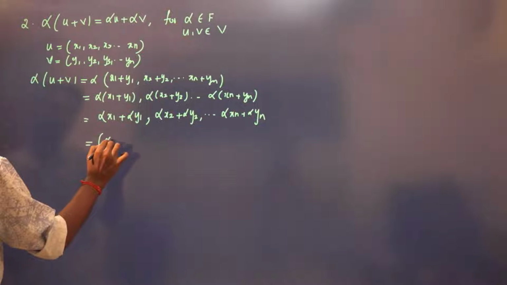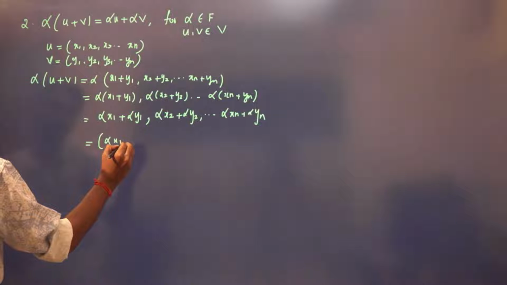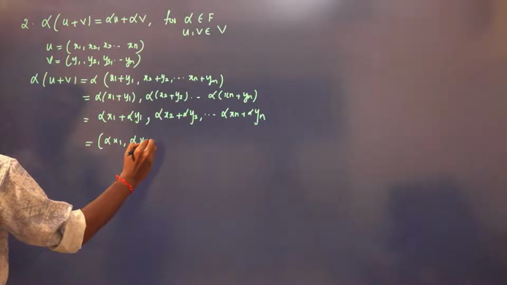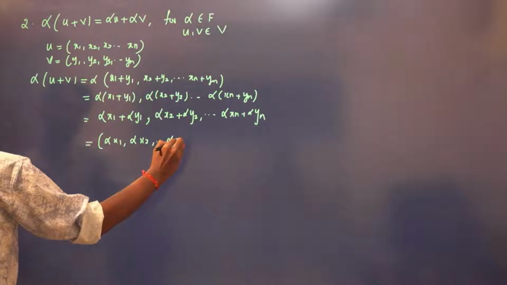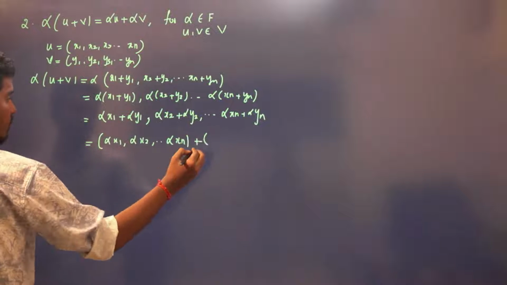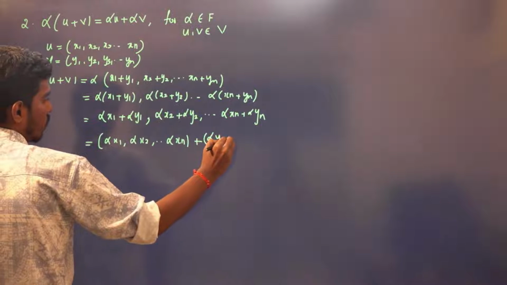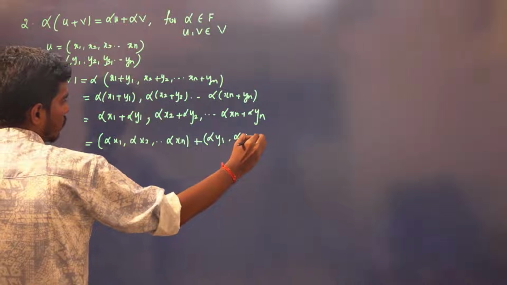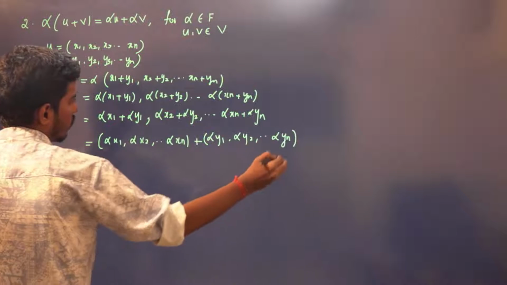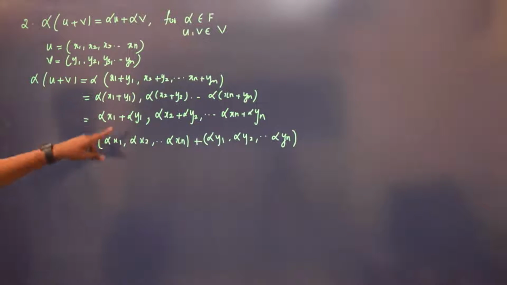Can I write this as (alpha x1, alpha x2, and so on up to alpha xn) plus (alpha y1, alpha y2, and so on up to alpha yn)? This is the same as this, right?